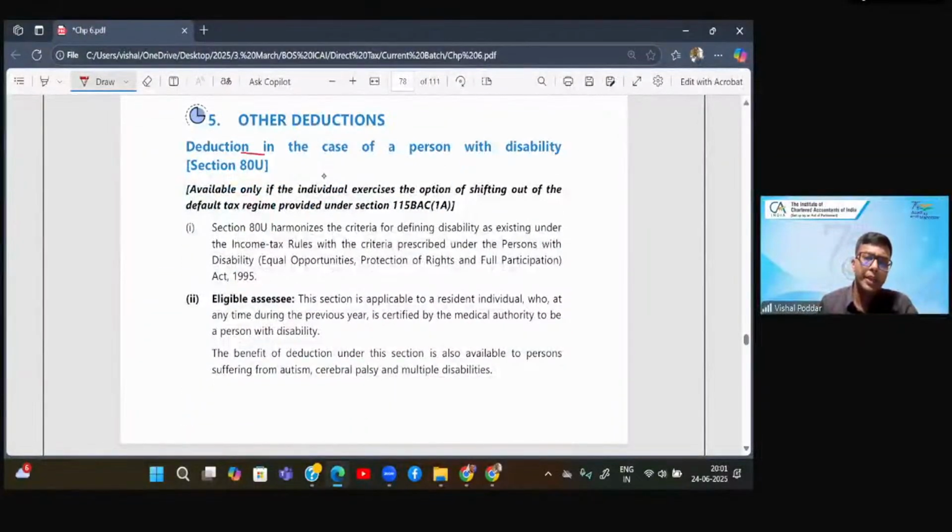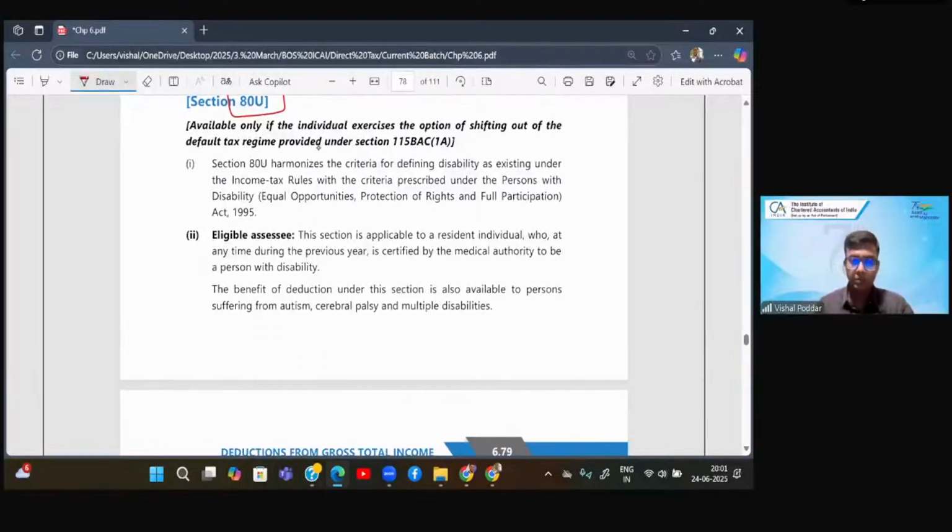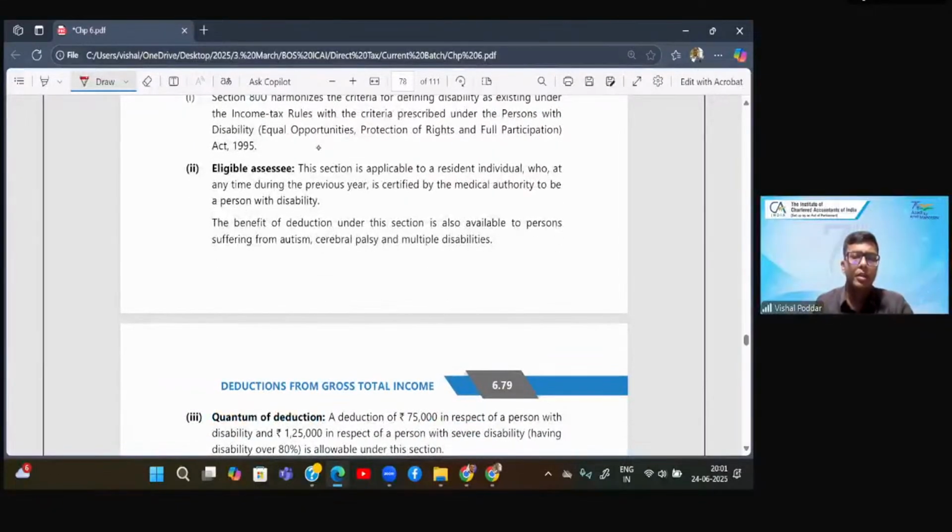Now, 80U, this we had discussed along with 80DD. So it is just a repetition. 80U harmonizes the criteria for defining disability as existing under the income tax rules. This applies to a resident individual who is certified by the medical authority to be a person with disability.